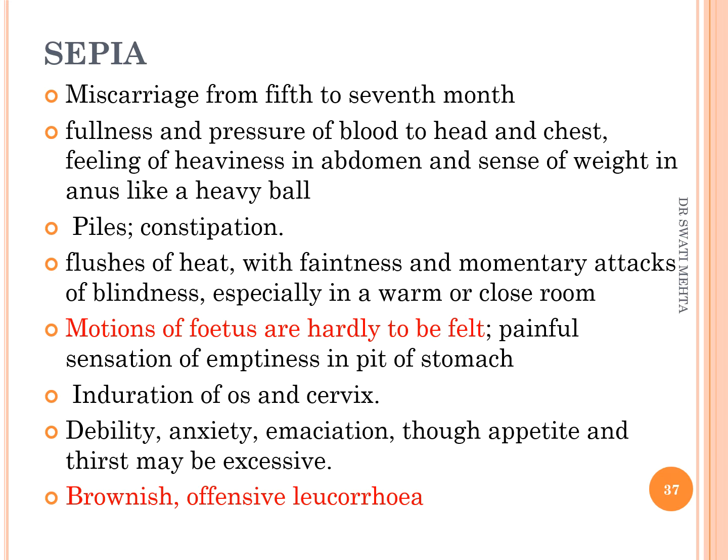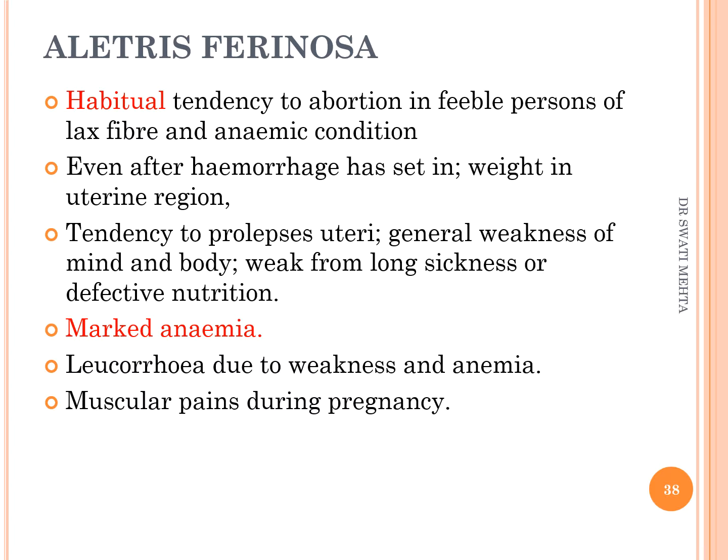You can find out whether the symptoms present in sepia match or not, but you can use sepia when the patient is having inevitable abortion at the 7th month or threatened abortion at the 5th month. I already told you that severe anemia is one of the causes of abortion, and elytris farinosa is a medicine for that. Habitual tendency to abortion means the patient is severely anemic.